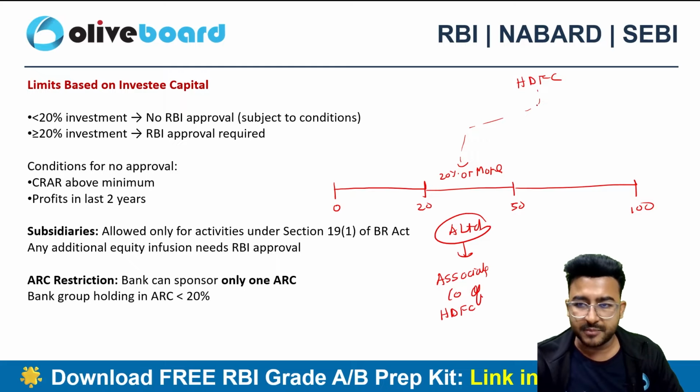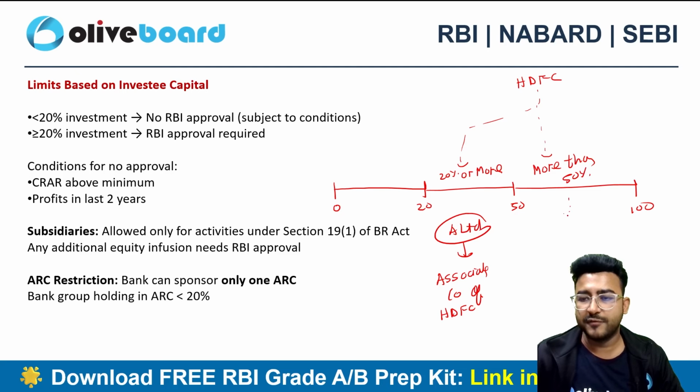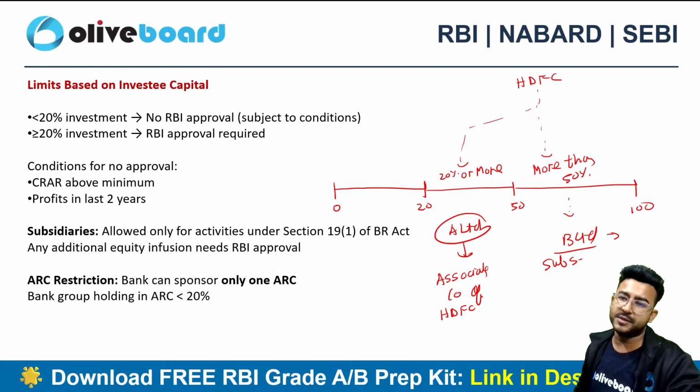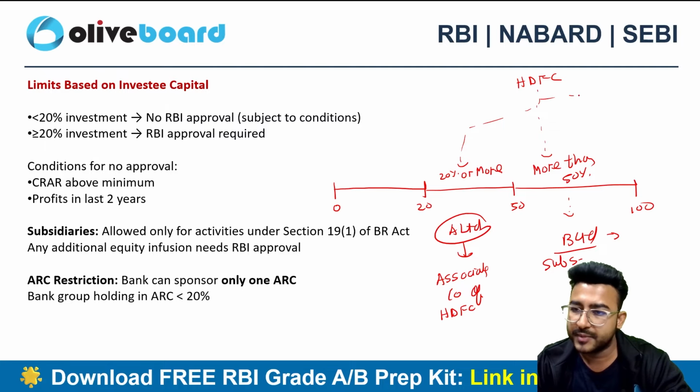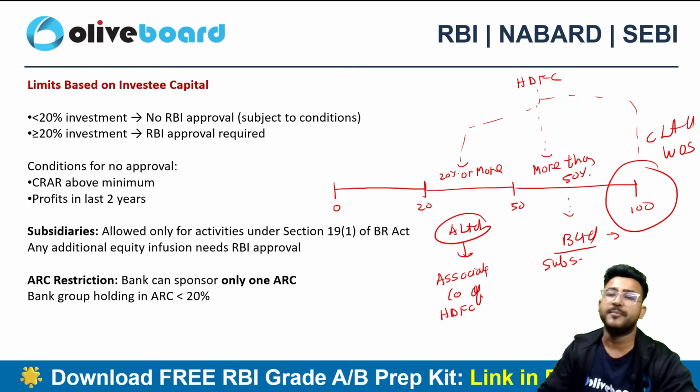If HDFC Bank is holding more than 50% of, say for example, B Limited, B Limited will be the subsidiary company of HDFC Bank. If HDFC Bank is holding 100% of the equity share capital of C Limited, it will be a wholly owned subsidiary.